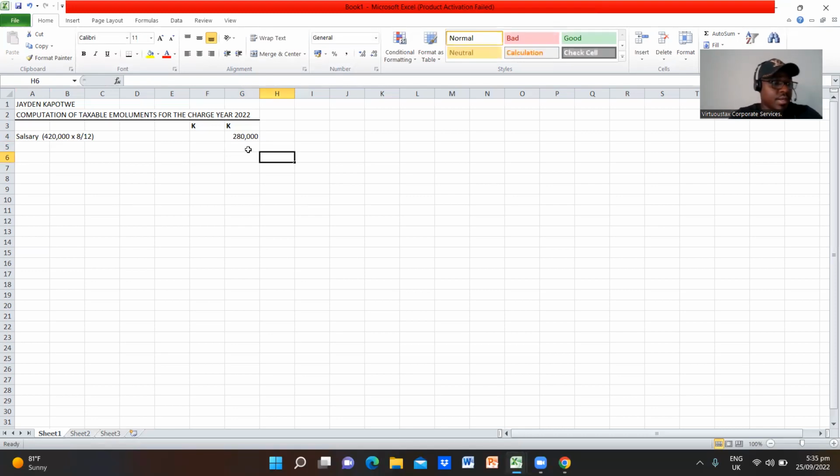All right. So now, what other benefits does Jaden get from his employment? We are told that Jaden was also getting a voucher. Okay, so this is an airtime voucher of 750 kwacha. As we know, vouchers are taxable emoluments on the employee receiving that particular benefit. So this voucher is equivalent to 750 kwacha per month. So this guy worked for 8 months.